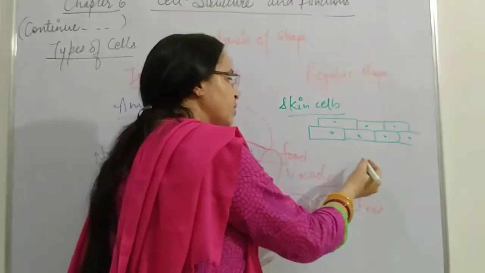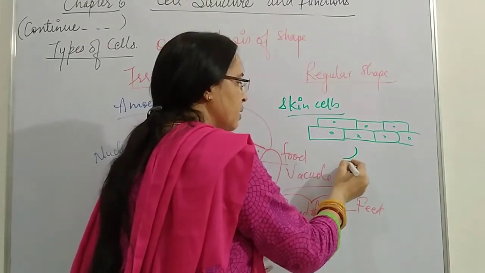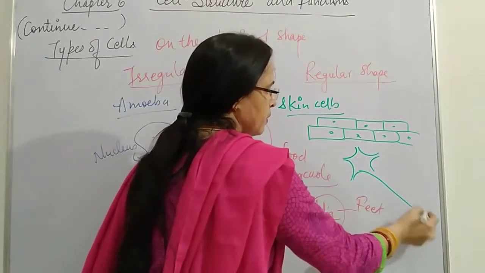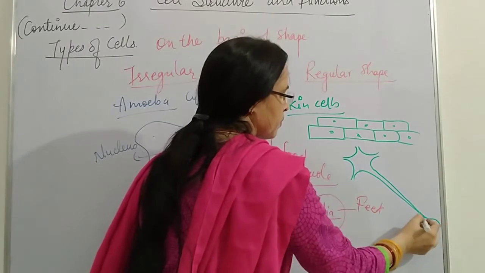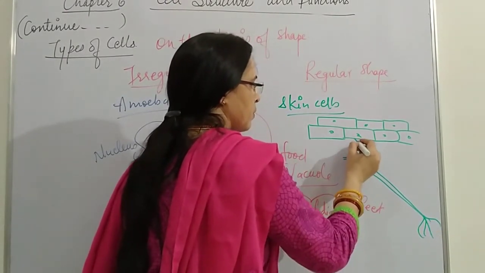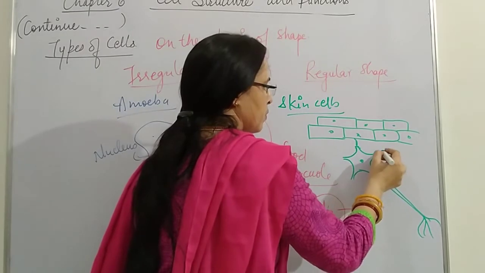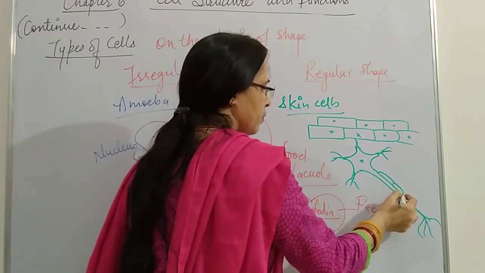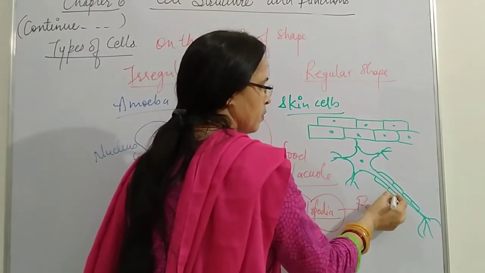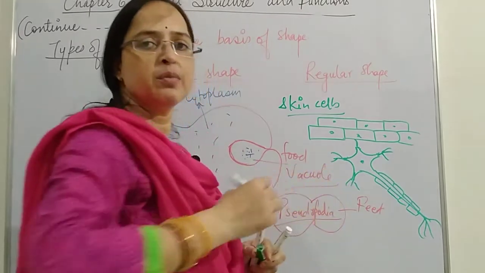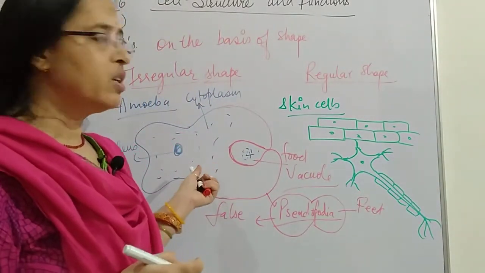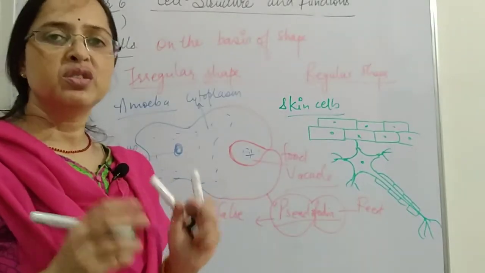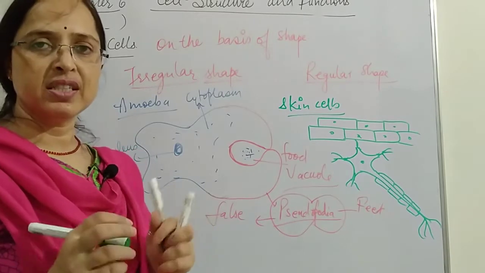Then we have the nervous tissue, and the nerve cell appears like this. This is the nerve cell. So some cells are irregular in their shape, and some cells have a regular body structure, regular shape and size.